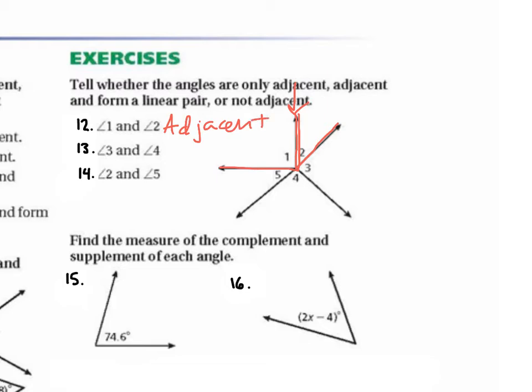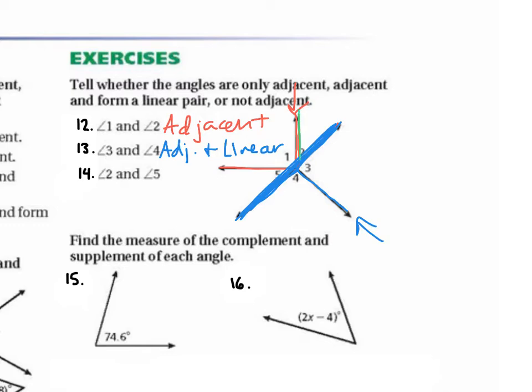Now let's look at angle 3 and angle 4. What type of angles are 3 and 4? They form a linear pair. They're adjacent and they form a linear pair, because this line right here is a straight line. So since they share a side and form a straight line, they're adjacent and form a linear pair.